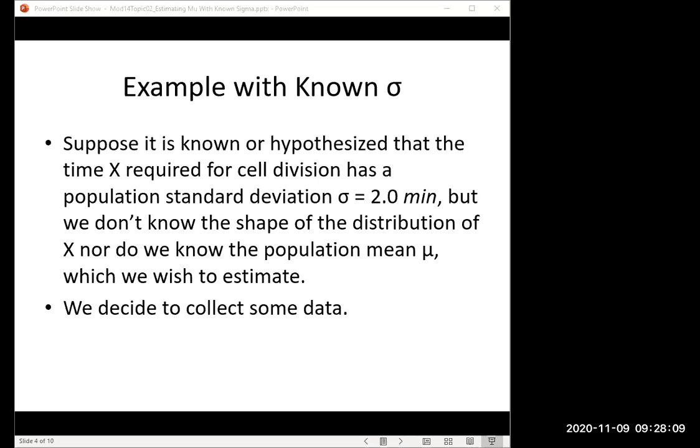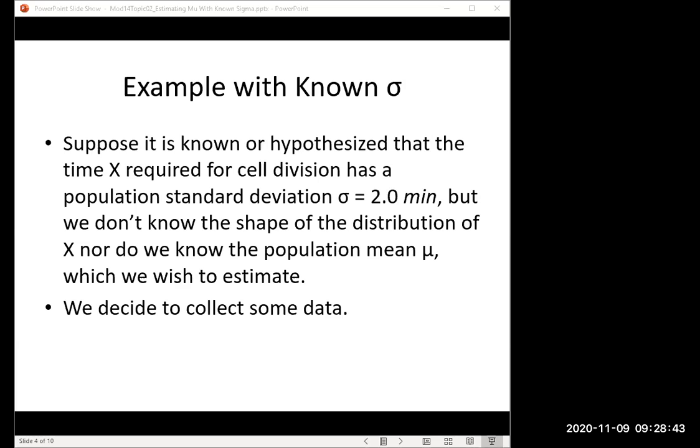But even though this is not a realistic example, it's the right place to start for teaching because it simplifies the problem. And so we're thinking, well, we'll have some hypothesis about the standard deviation. We'll say, well, it's probably about 2 minutes. And say, okay, if that's our hypothesis for what the standard deviation is, let's go with that. And then we can figure out the mean.